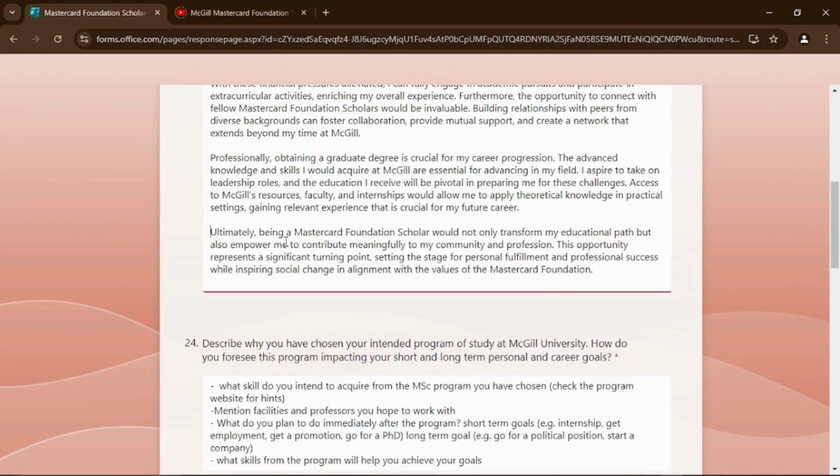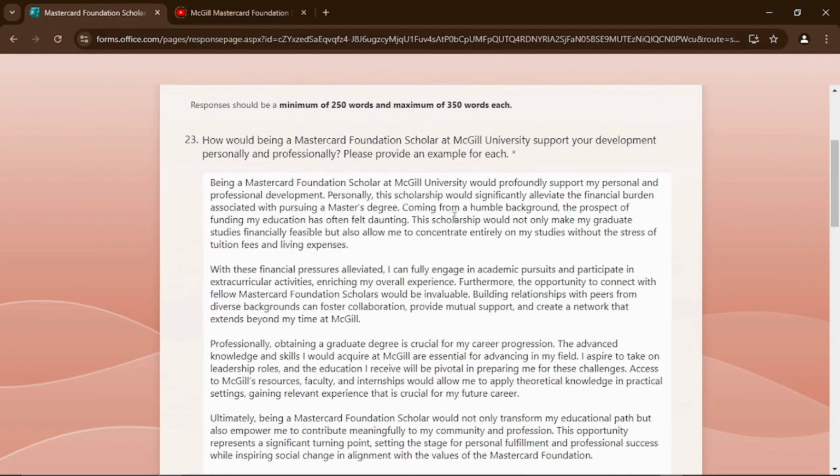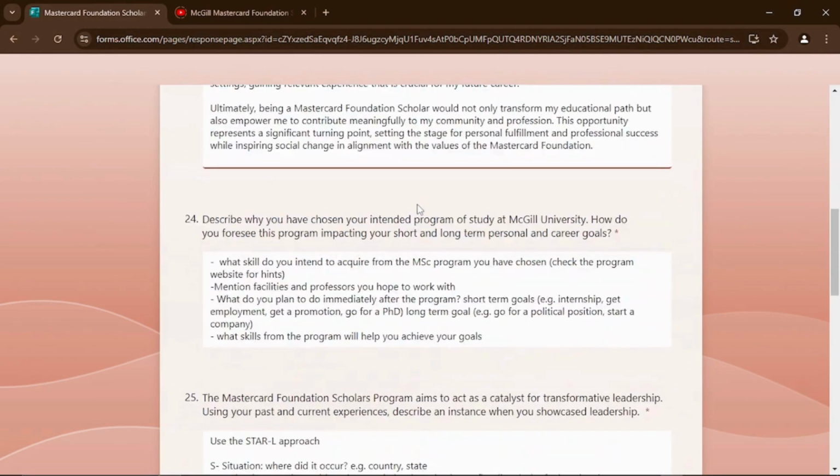All right. Ultimately, being a Mastercard Foundation scholar would not only transform my educational path, but also empower me to contribute meaningfully to my community and profession. This opportunity represents a significant turning point. So this is amazing, guys. This is good. We've gotten everything. Then we'll move on to the second one. We are going to do the same thing for all of them.